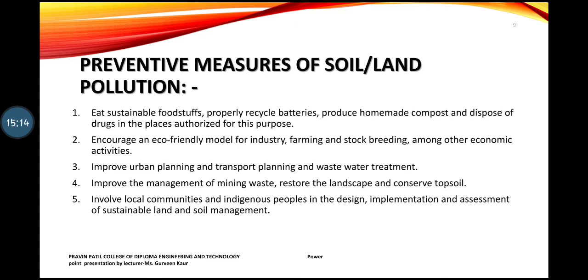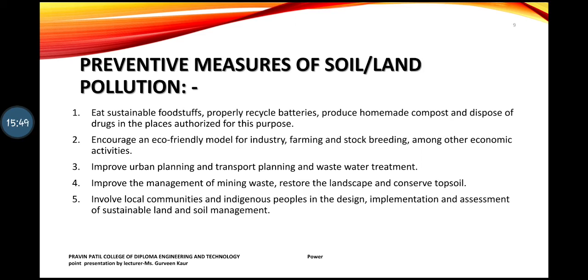Why should this planning be improved? Because if proper care is not taken or proper planning is not done, then all the dust, all the garbage, all the chemicals will be dumped on the ground, and when they are dumped on the ground, soil contamination is going to happen. Then improve the management of mining waste. I have already explained what mining is and what risk factors are involved. So you all know the waste generated will also be harmful. Even that management should be done properly, so that the top level of the soil is conserved.